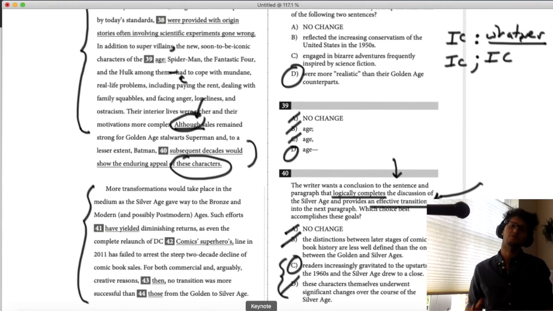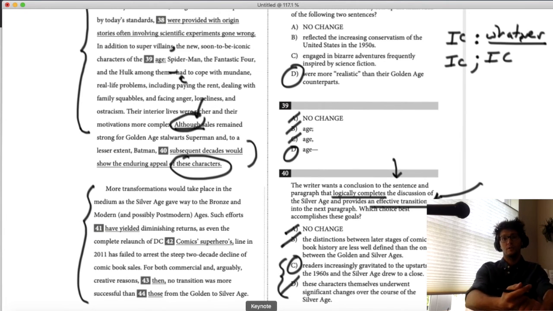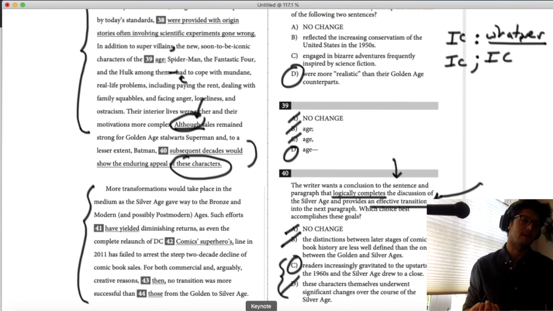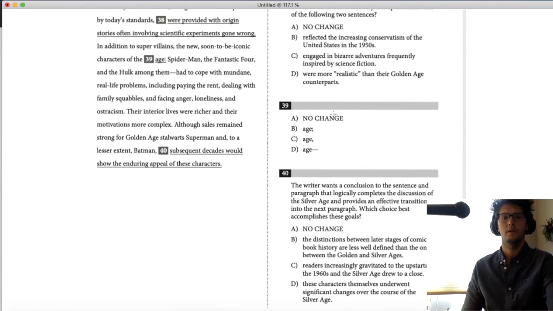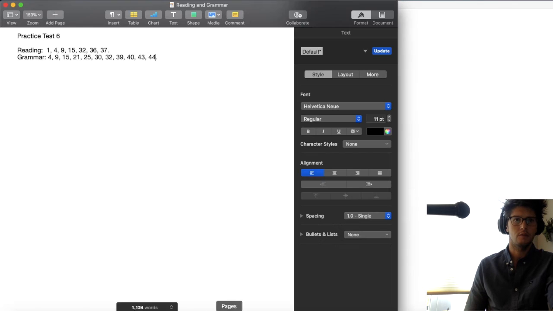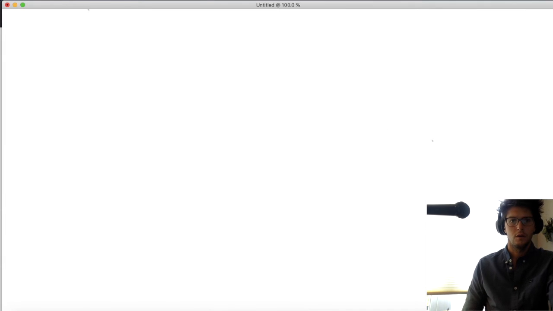So notice I used different components of the answer choices, different components of the original question, the idea of logically completing the sentence, logically completing the paragraph, and transitioning to the next paragraph as ways to eliminate answer choices. Okay? That was 40. Let's move on. I think there's like two more that we're going to look at today. 43 and 44.